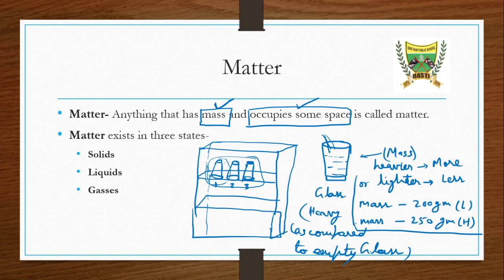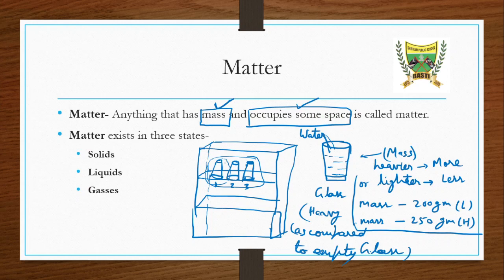And what have we added? We have added water in this glass. That means water is also having some mass. Obviously, if we are adding water in the glass, the glass is becoming heavy. So the first point we have cleared is that water has some mass.